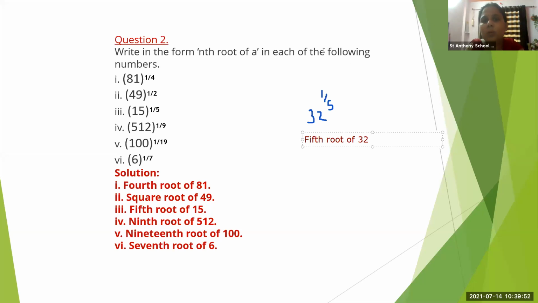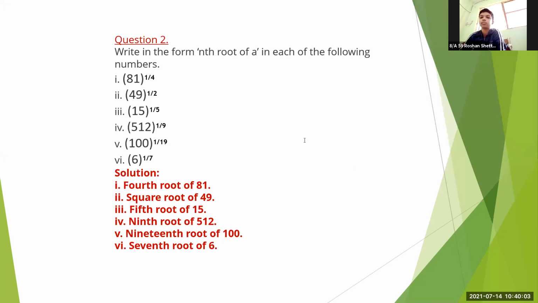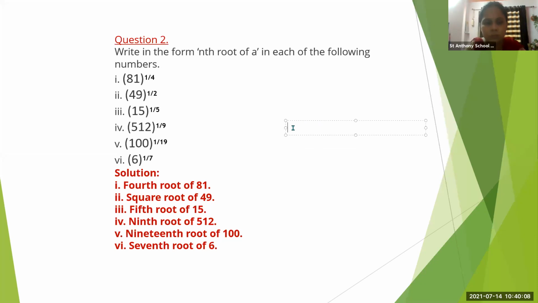Now I will give you question in the nth root of a and you need to write it in the index form. Okay? Roshan, please mute yourself. Now I will write it as seventh root of 27. Now who will give me answer?